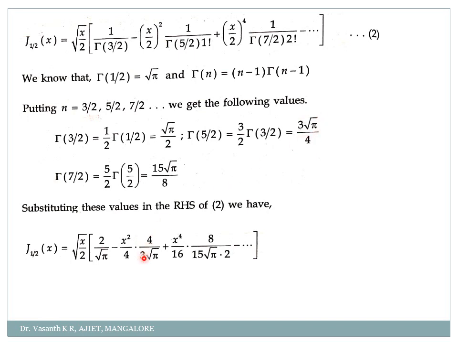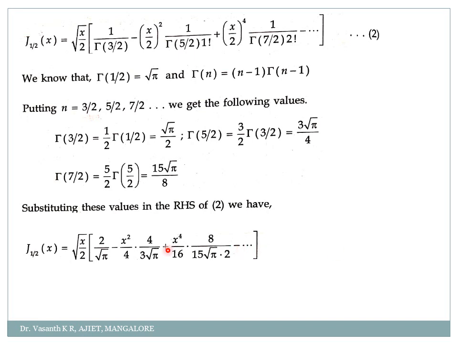So it is 4 divided by 3 root pi, plus x power 4 divided by 2 power 4. How much is 2 power 4? 16. So x power 4 divided by 16 into 8. How much is gamma of 7 by 2? If gamma of 7 by 2 is 15 root pi by 8, then 1 by gamma of 7 by 2 will be the reciprocal, 8 divided by 15 root pi, and 2 factorial is 2, minus, and so on.